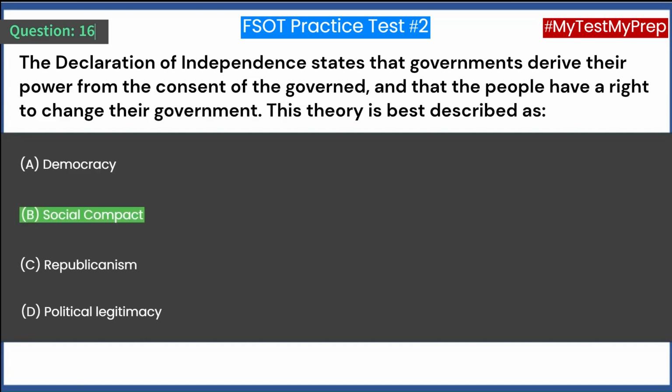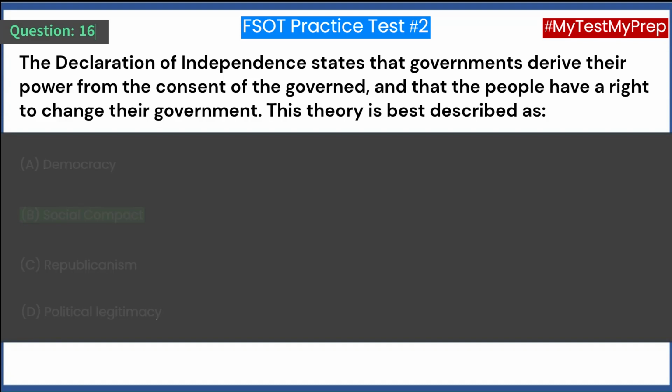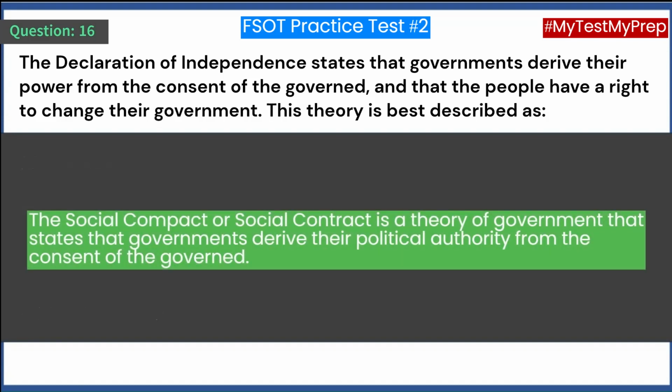Answer B. Social compact. The social compact or social contract is a theory of government that states that governments derive their political authority from the consent of the governed.